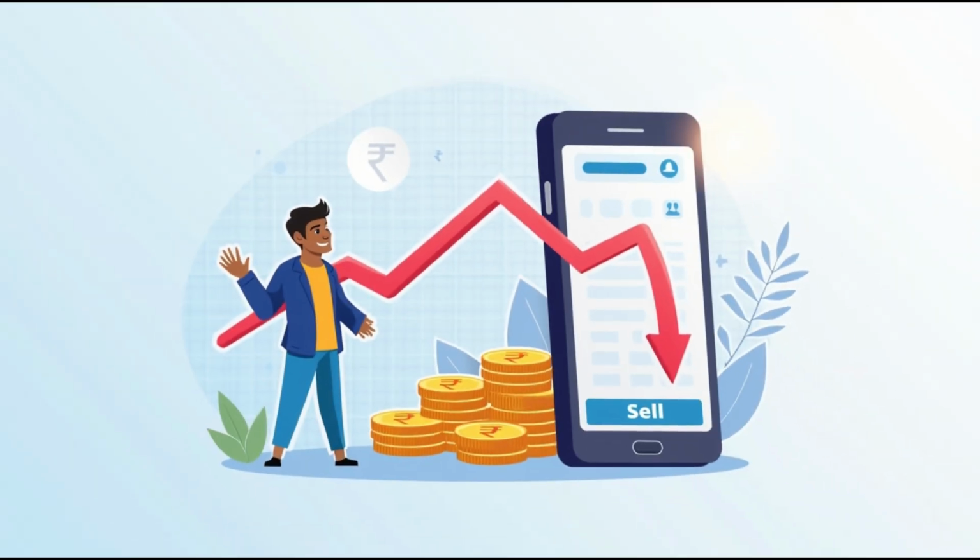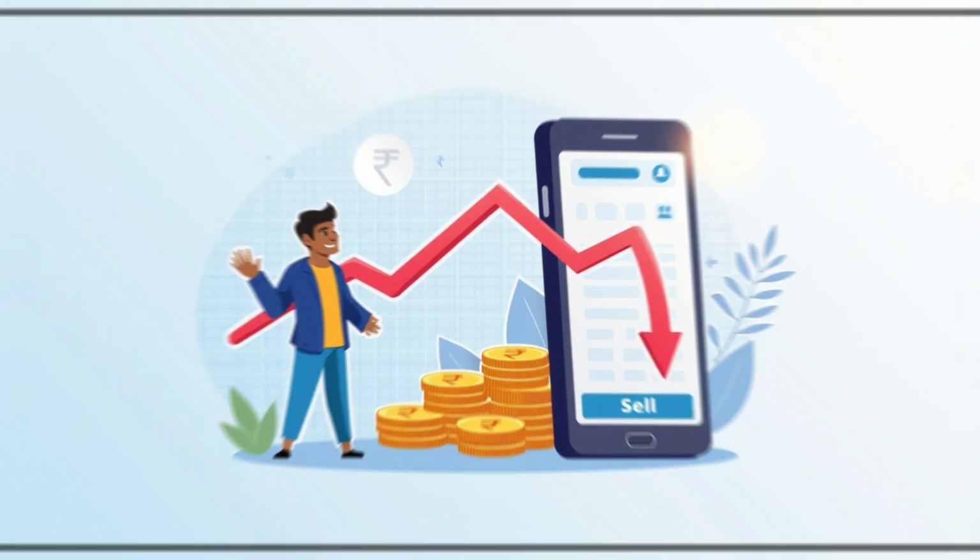4. Sell. What is sell? Selling means you are getting rid of the shares you own. This can be done for various reasons, such as realizing profits when the price has gone up or cutting losses if the price has gone down. Example: you bought 100 shares of ABC Ltd at 200 rupees each. When the price rises to 300 rupees, you may choose to sell and make a 100 rupee profit per share.